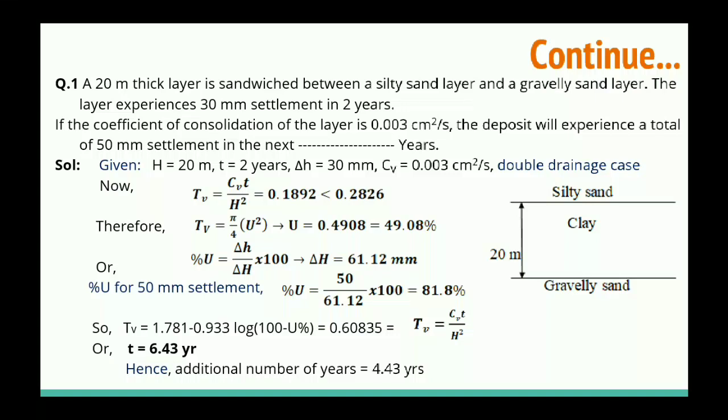So for 81.8% degree of consolidation, what time will occur? And that time we got is 6.43 years. So what additional number of years will it take? So 4.43 years.